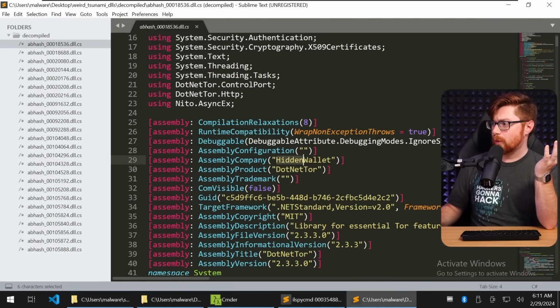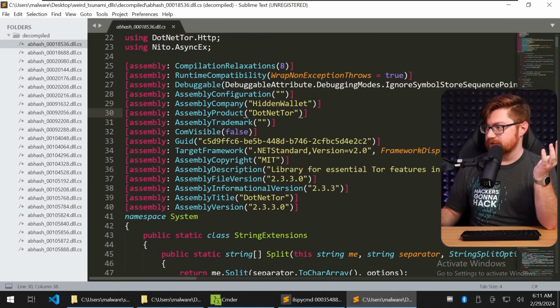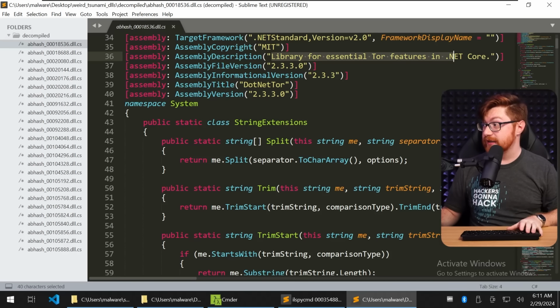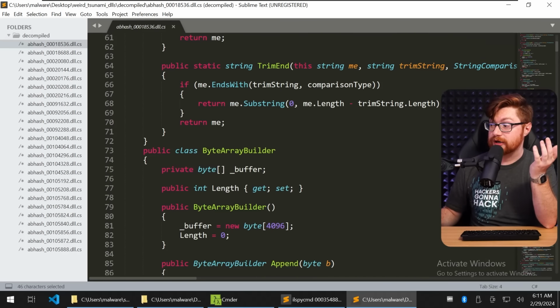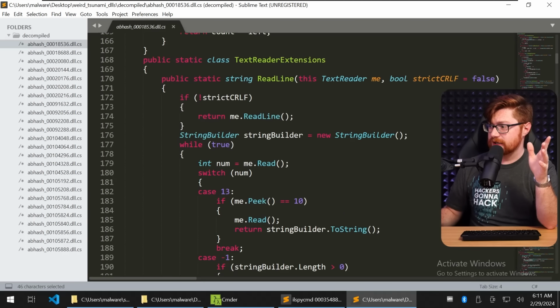Okay. HiddenWallet. This is .NET Tor, presumably, a library for the essential Tor features in .NET Core. So, okay, this is likely the capability as to how they are using Tor within the code here. This is all a library, right?